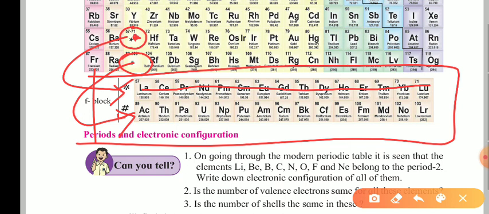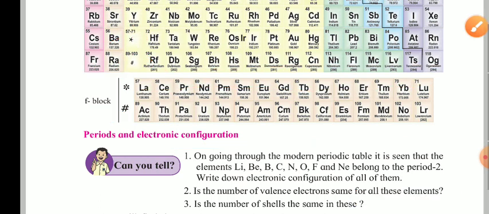In a two-dimensional textbook it is not possible to show them, so they have drawn it at the bottom. The actinide series is also present over here, one above the other, all the elements. That's why we also call the modern periodic table a 3-dimensional structure or classification.